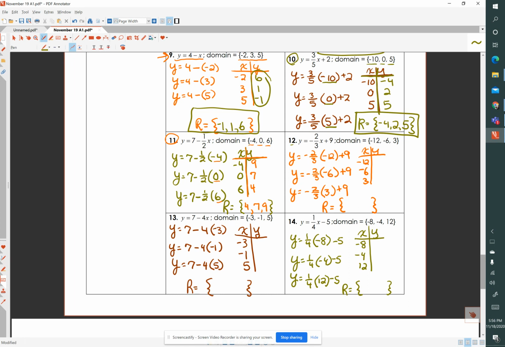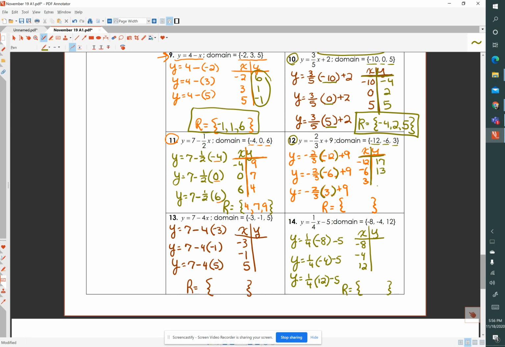So number 12, we have the function y equals -2/3 x plus 9. You see that I have used parentheses to make all my substitutions, and I'm substituting the values -12, -6, and 3, and I've created my table of values. So when x equals negative 12, y equals 17. When x equals negative 6, y equals 13.